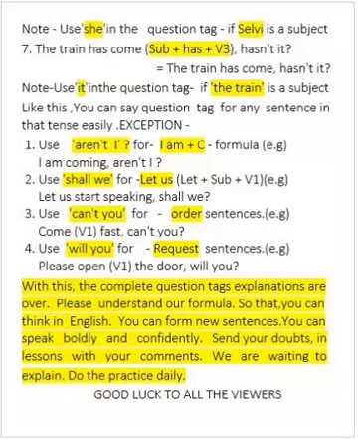Exceptions. Use aren't I for I am plus C formula. Example, I am coming, aren't I? Use shall we for let us. Example, let us start speaking, shall we?